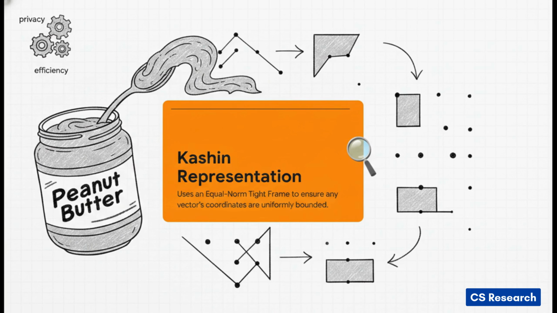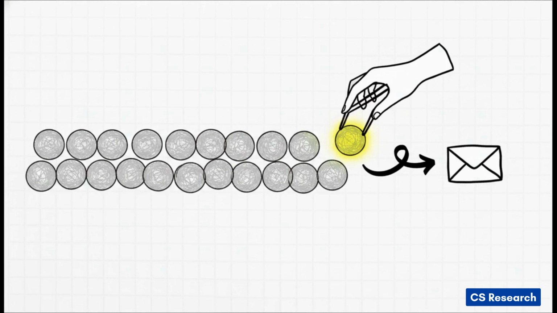It's all smooth. And because that Kashin frame just leveled out the signal perfectly across all the coordinates, we don't have to send the whole vector anymore. We can randomly subsample just one single scalar coordinate, and it will still be mathematically representative of the whole thing. This means the client device only needs to transmit two tiny pieces of information: the index number showing which coordinate was picked, and the quantized scalar value of that coordinate itself.